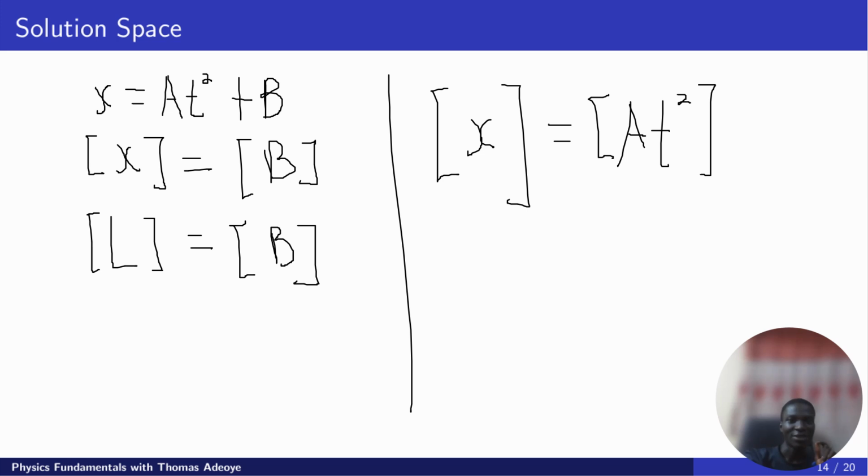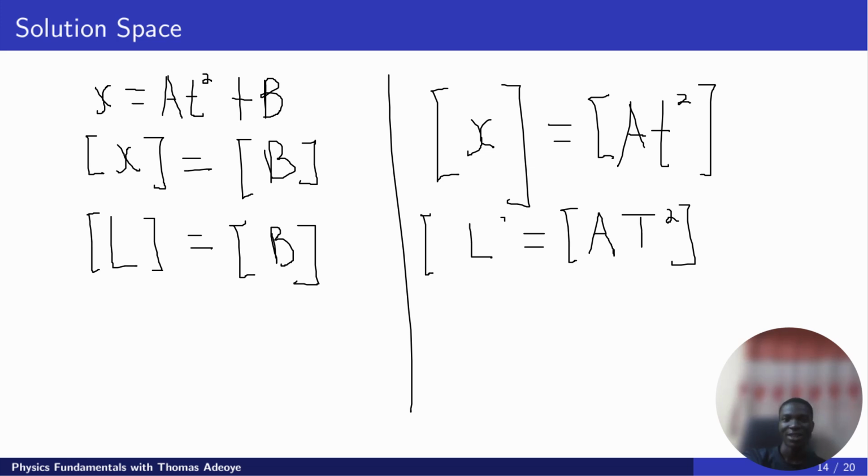Yes, we can now start. Dimension of x is, as usual, L. And the dimension of a is what we are looking for. The dimension of t, t is time, which is measured in seconds, and its dimension is capital T. So this becomes a times T squared. You can see we put this thing here.